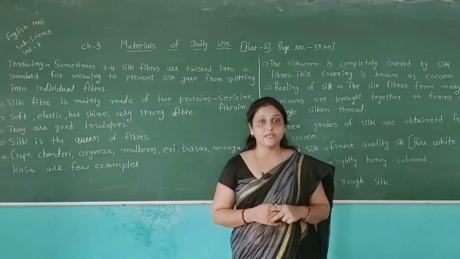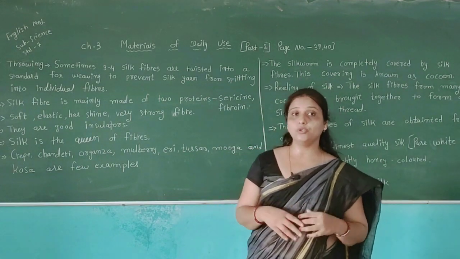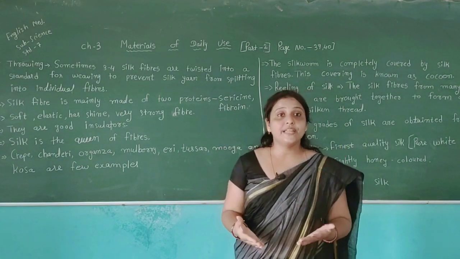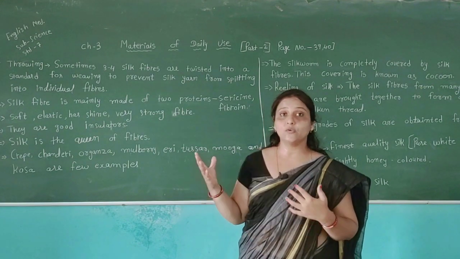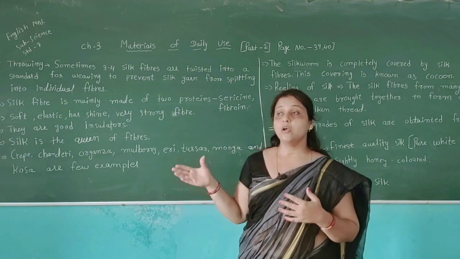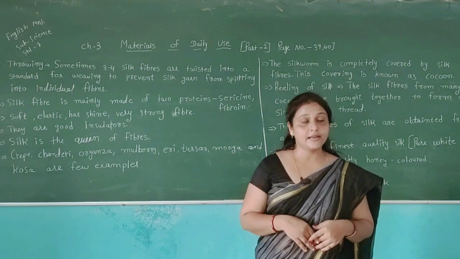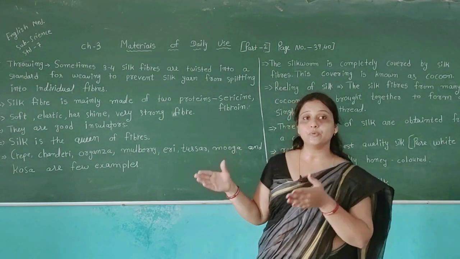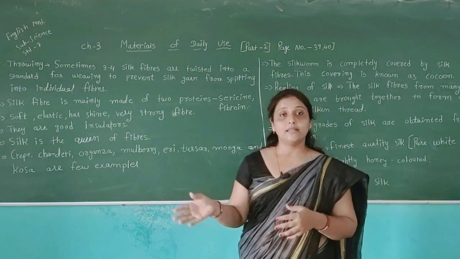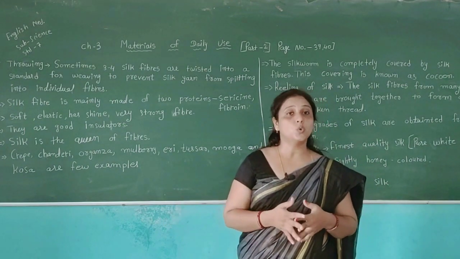In our previous session, we also discussed wool, how we get wool clothes. We get wool from the sheep by getting their hair and fur. After getting the fur and hair, different processes go on to get the cloth of wool.